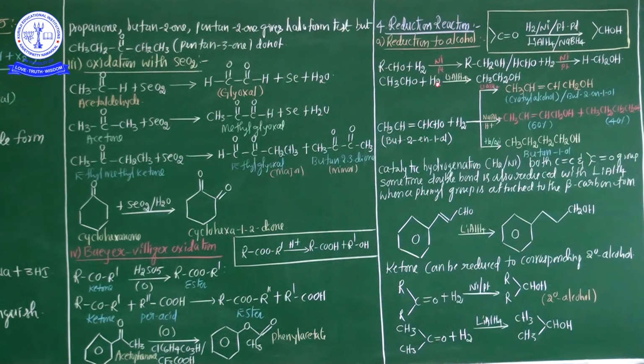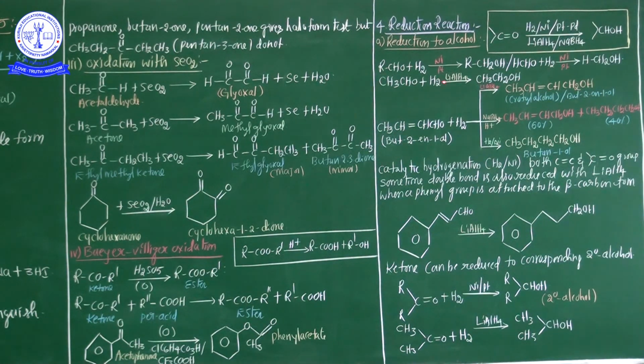Aldehyde, hydrogenation in the presence of either nickel or platinum or palladium, gives primary alcohol. This is the general equation. Now this is an example: formaldehyde treated with hydrogen in the presence of nickel or platinum catalyst gives primary alcohol. And see one more example here.